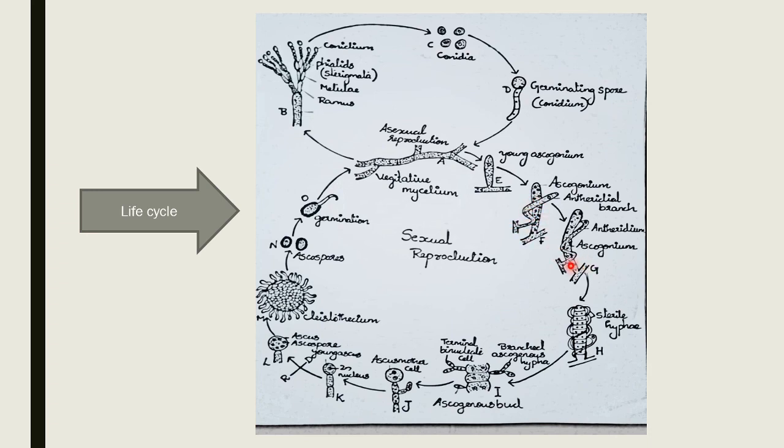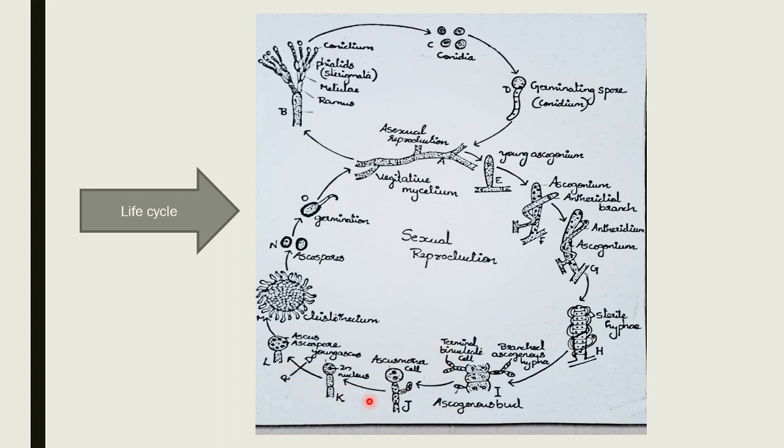The antheridium and ascogonium contact each other, and they produce numerous fertile ascogenous hyphae, and the tip of the ascogenous hypha acts as the ascus mother cell. The tip cell is in a binucleate condition. The two nuclei fuse to form a diploid nucleus, and meiosis and mitotic division take place.